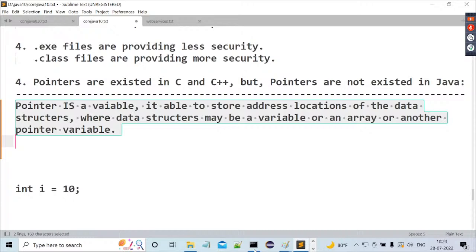Data structures may be a normal variable, or an array, or another pointer variable. That is exactly the meaning of a pointer: a pointer is a variable that is able to store address locations of data structures, where the data structure may be a variable, an array, or another pointer variable. Got it or not?